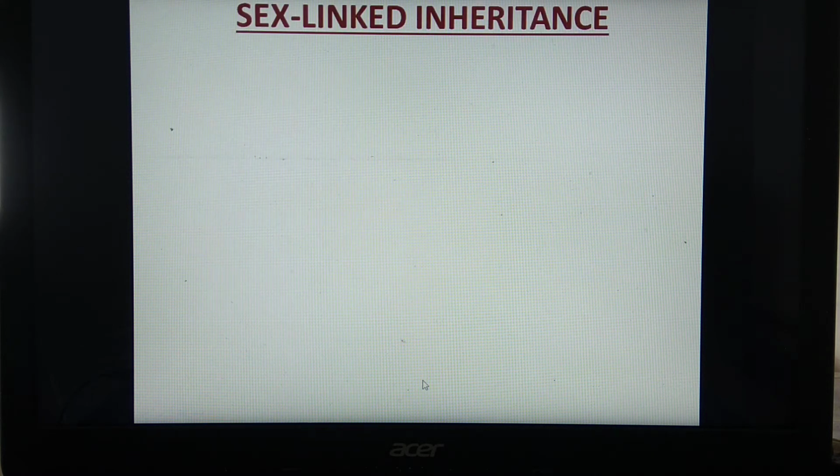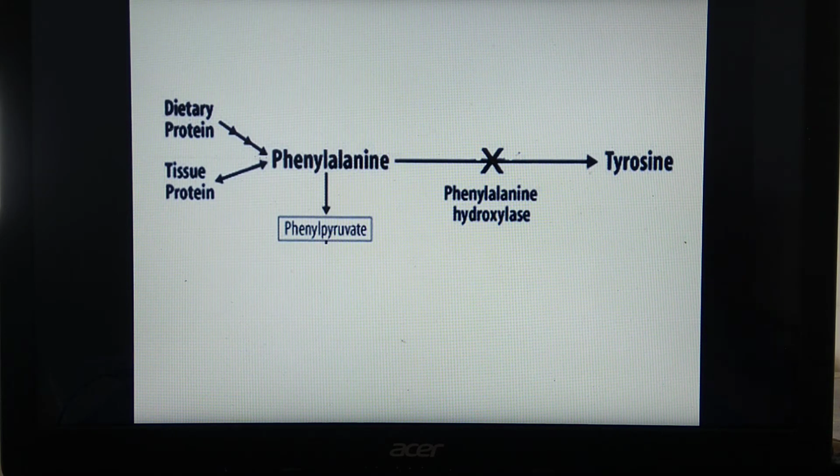We can see this phenylketonuria diagrammatically. Phenylalanine is formed from dietary protein as well as from tissue protein. Generally, phenylalanine gets converted into the amino acid tyrosine.